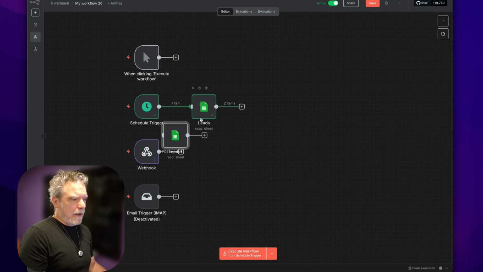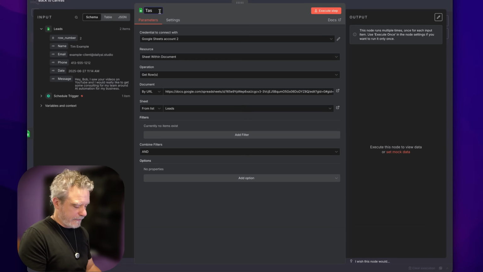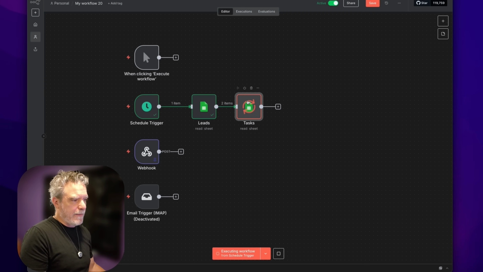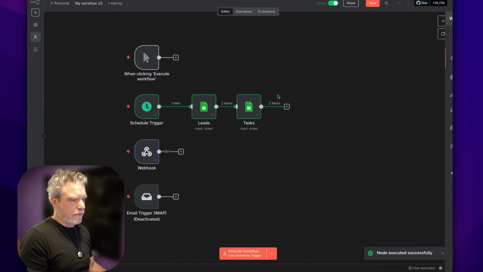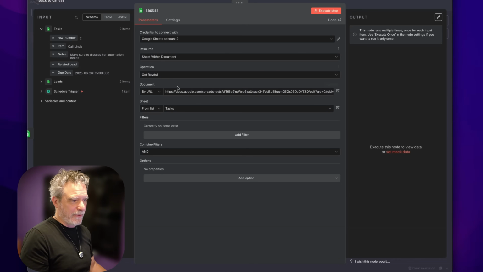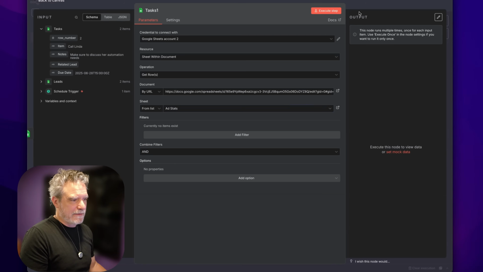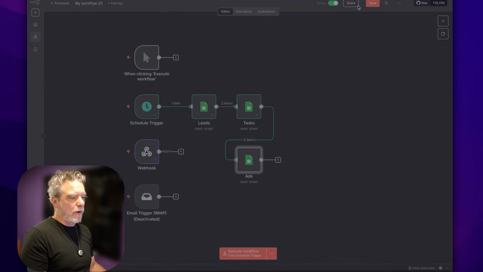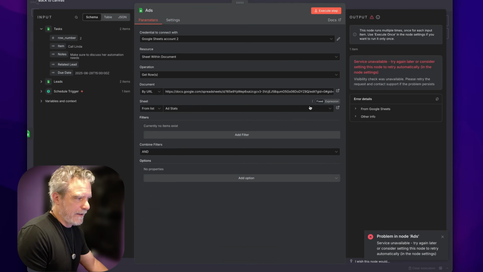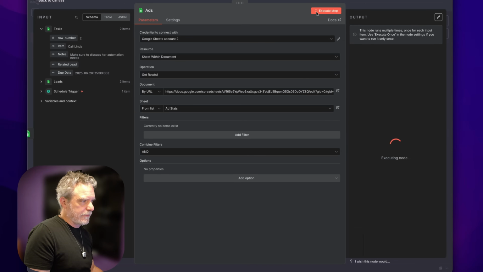Now, I could copy that. So you see how quickly it gets to iterate. I could say, here's my tasks, right? So now I'm going to say, give me my tasks. Maybe I want a list of all my unpaid invoices. So I could go here, and if I was tracking data in here, or my recipes for the week, whatever the silly thing is or the important thing is, right? I could get ad stats, right? So you start getting all this, you can do all these different things between here and there. So finally, when we're done, we can then do something with all that data. Try again. Let's see if this guy is just a momentary moment.